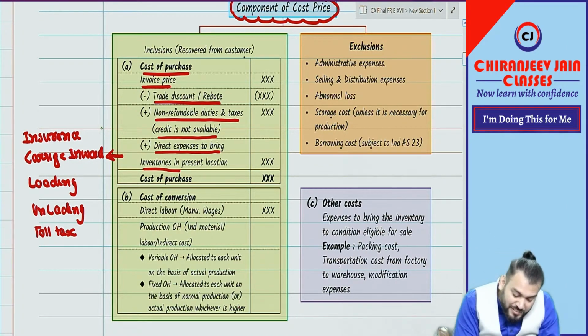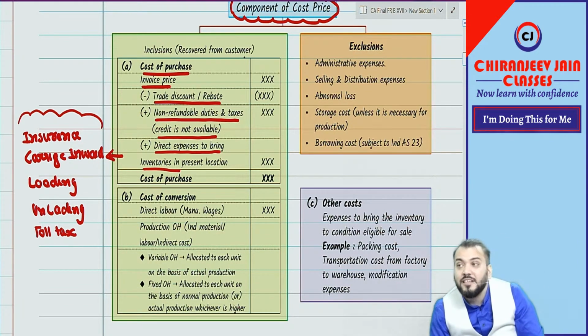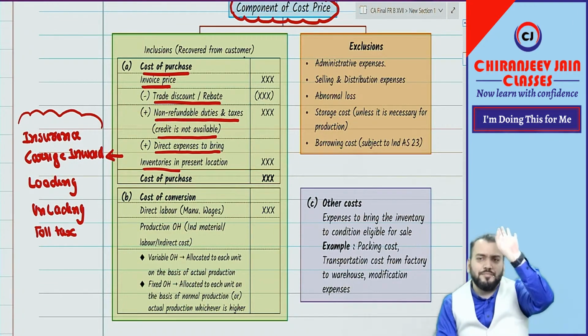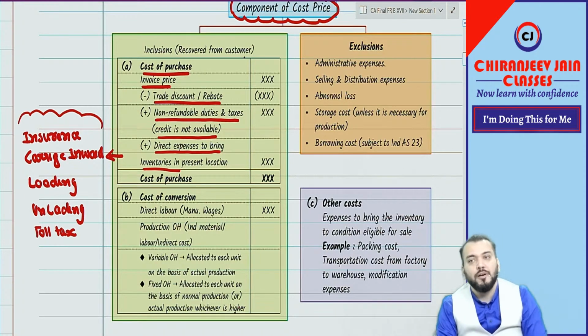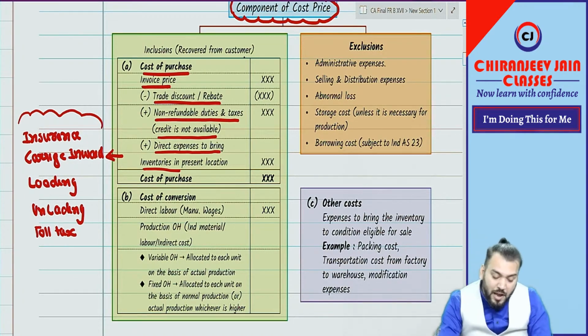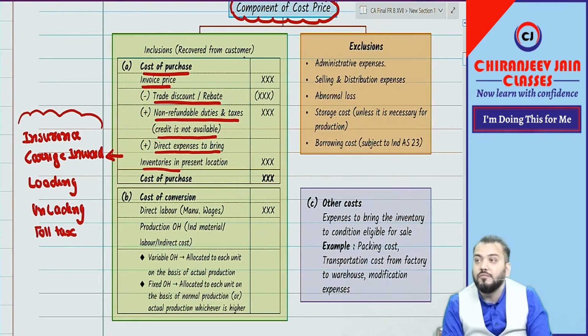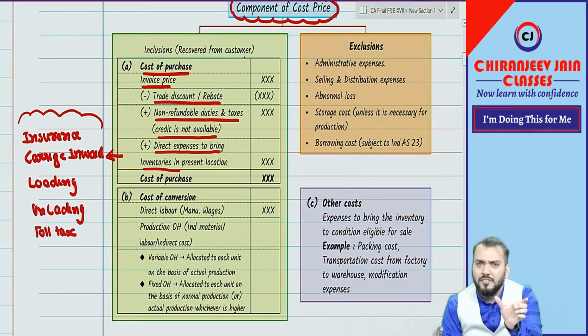So can you see these are some direct expenses to bring the inventory to its present location? All will be added. So this becomes cost of purchase. Understood? Correct. Now I am saying trade discount will be deducted, but cash discount will not be deducted. You know cash discount, trade discount. What is the difference between cash discount and trade discount?